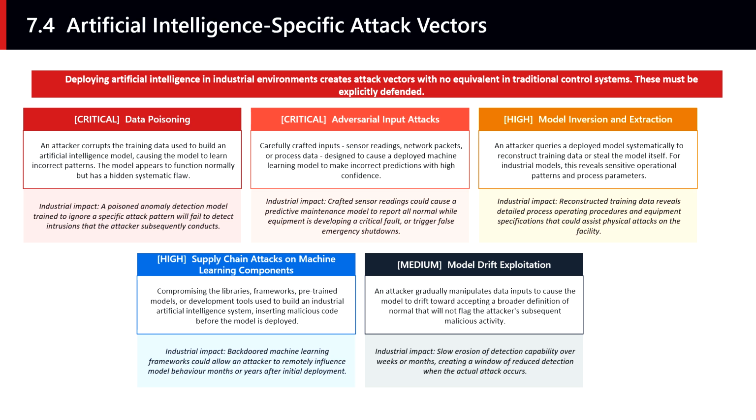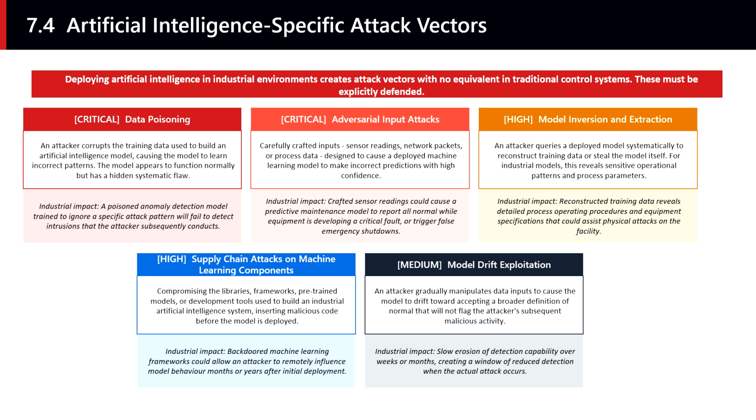The 5 attack vectors shown here are specific to machine learning systems and have no direct equivalent in traditional control system security. Data poisoning is particularly insidious because it occurs during training, before the model is ever deployed. If an attacker can influence the training dataset, perhaps by manipulating historical records in a historian database, or by introducing a compromised data source into the training pipeline, they can cause the model to learn incorrect patterns that will affect all future predictions. The corrupted model may pass all standard testing because the testing data comes from the same compromised